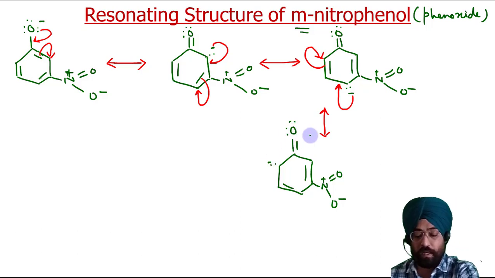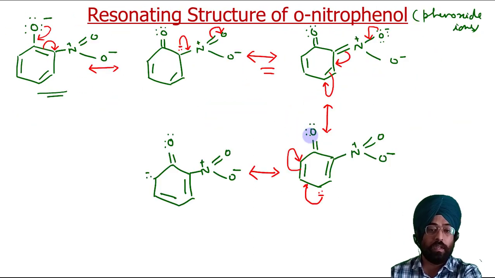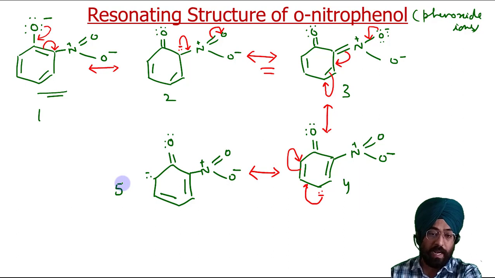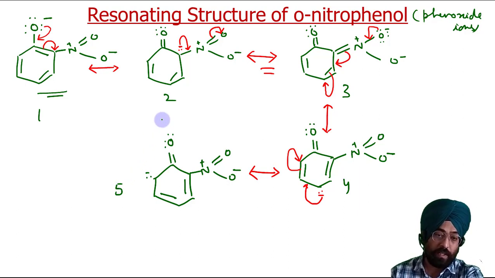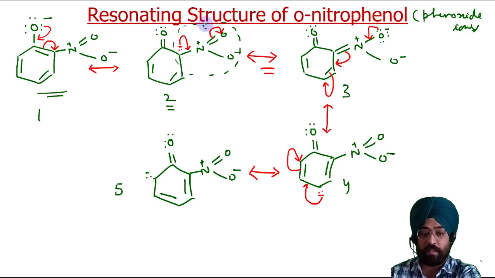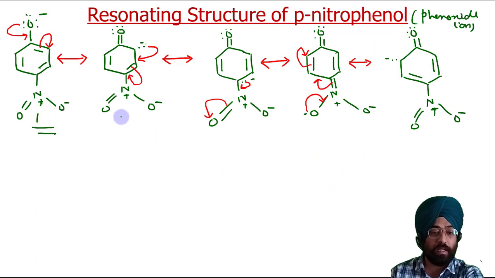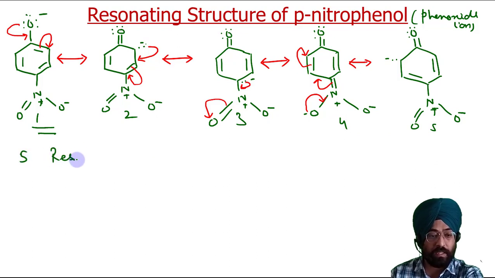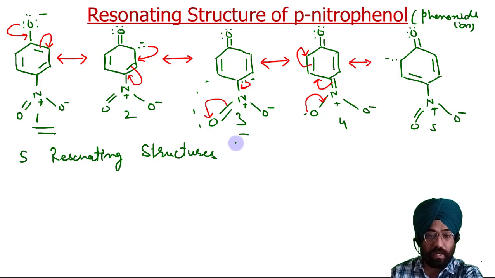Now let us compare the resonating structures of ortho. In ortho we have 1, 2, 3, 4, 5 resonating structures, and in structure 2 you can see this nitro group participates in the resonance. Similarly in para we have 1, 2, 3, 4, 5 resonating structures, and here you can see in structure 3 this nitro group participates in resonance.